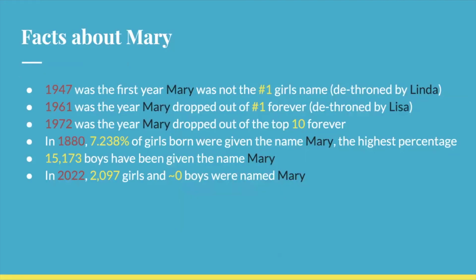Here are some fun facts about Mary. 1947 was the first year Mary was not the number one girl's name, when it was dethroned by Linda. And 1961 was the year Mary dropped out of the number one spot forever, when it was dethroned by Lisa. And 1972 was the year Mary dropped out of the top 10 forever. In 1880, 7.238% of girls were given the name Mary, which was the highest percentage of any girl's name. 15,173 boys have been given the name Mary, and in 2022, 2,097 girls and roughly 0 boys were named Mary. And again, it's roughly 0 because it was just less than 5, so it didn't show up at all.